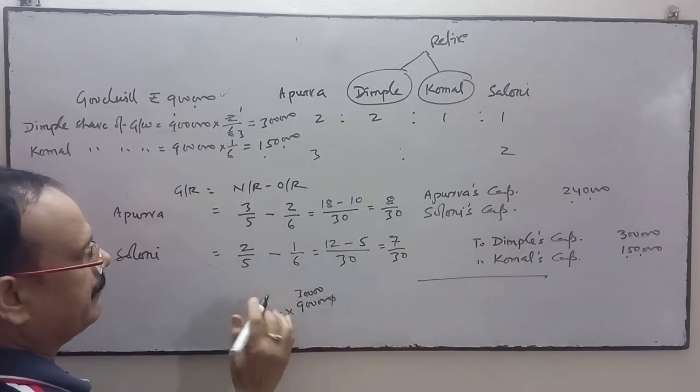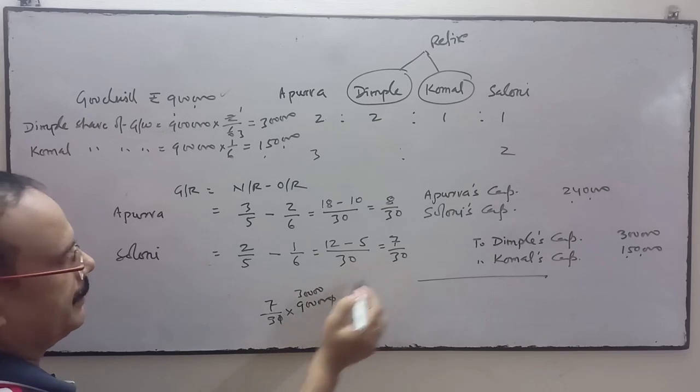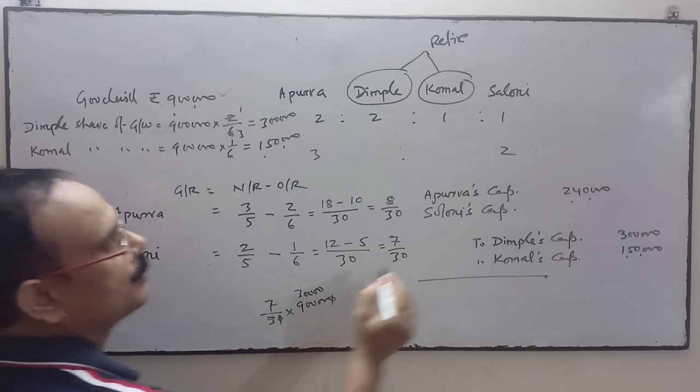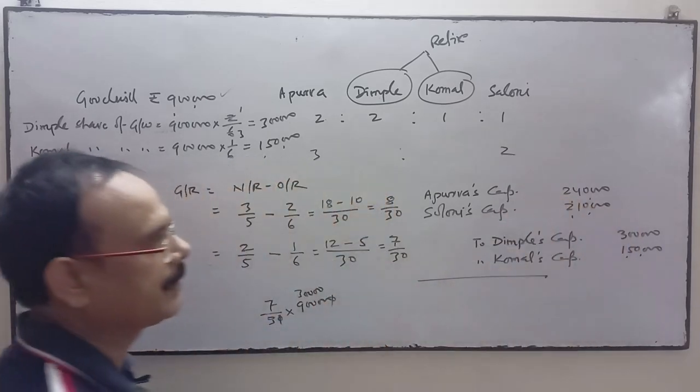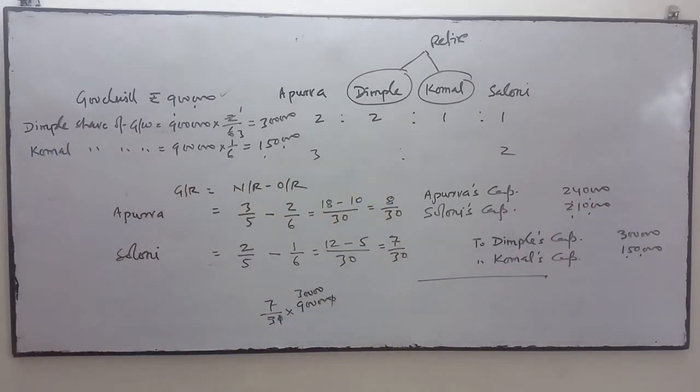And if it is 7 by 30, then it is 2,10,000. Is it clear?